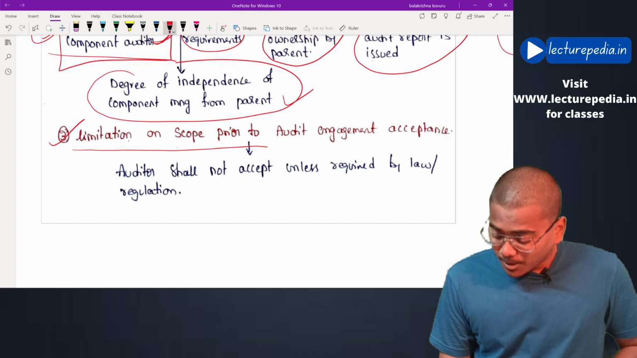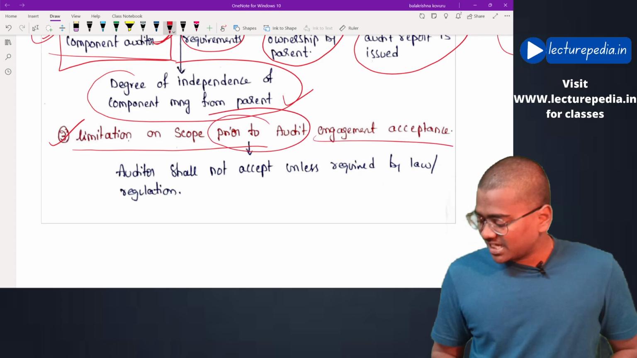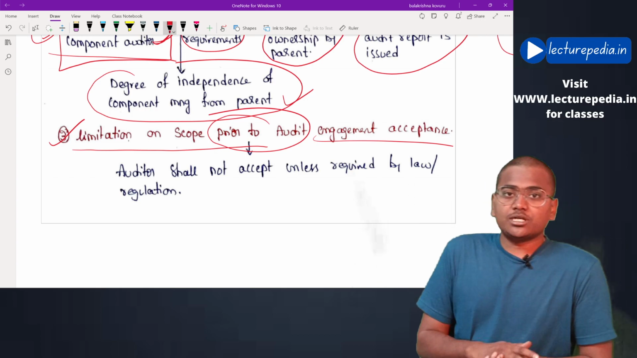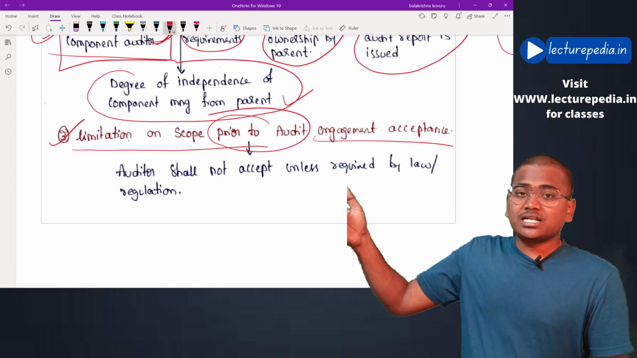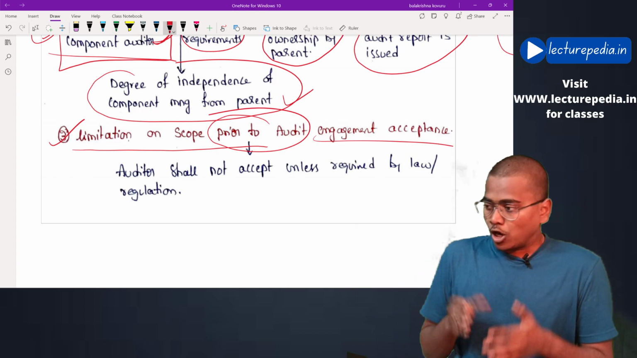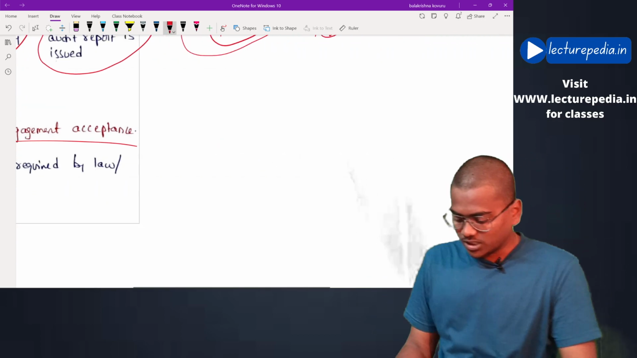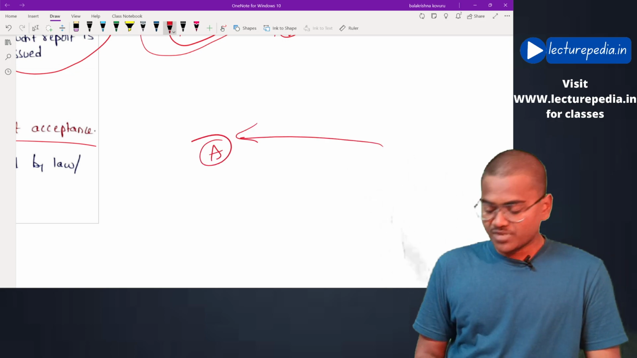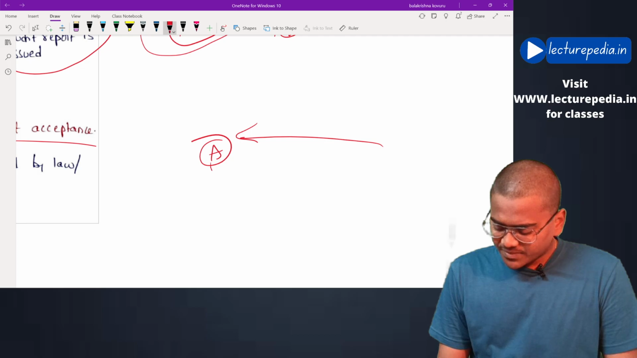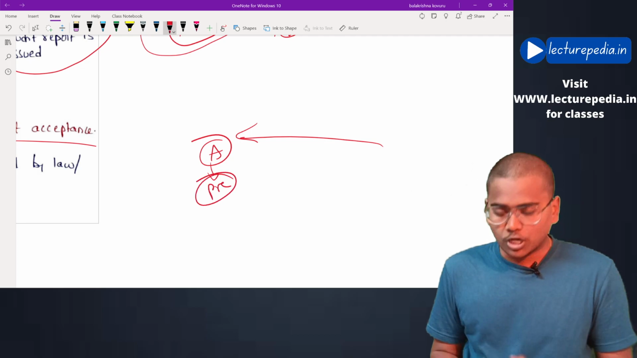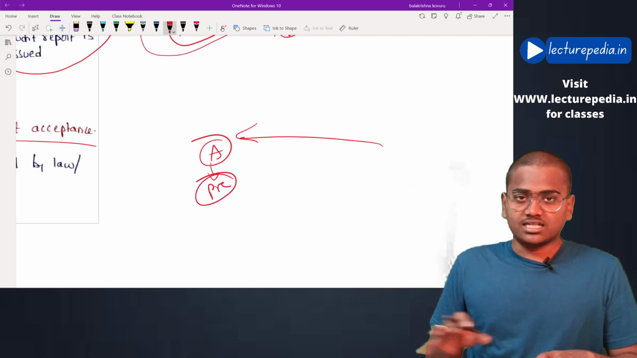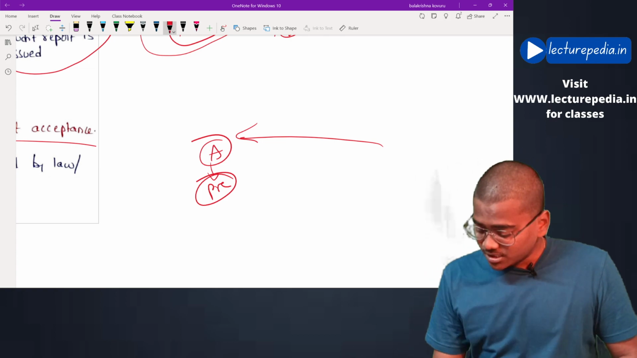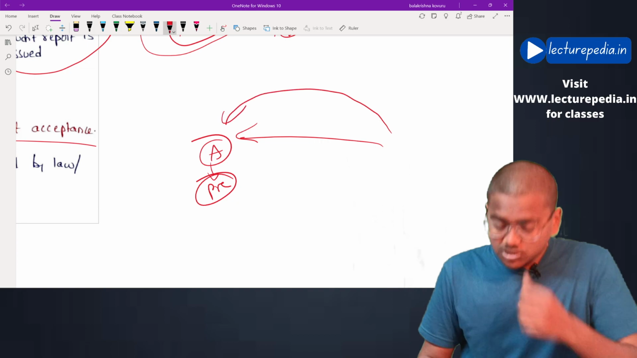Next special aspect, limitation on scope prior to audit engagement acceptance. Before the auditor has accepted the engagement, the management has put some restrictions on the auditor. The auditor has not yet accepted the engagement. The client has approached the auditor, and now the auditor is checking some preconditions, verifying whether preconditions exist or not. During this stage, the management puts some restrictions on the auditor.